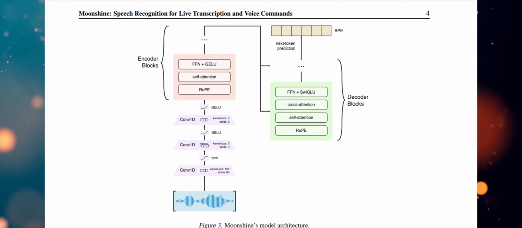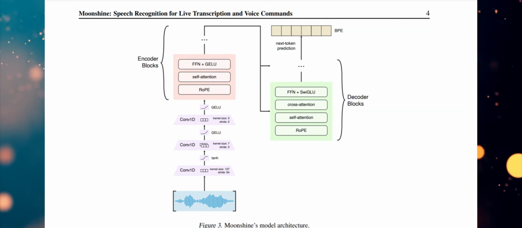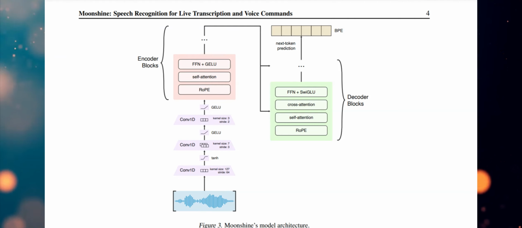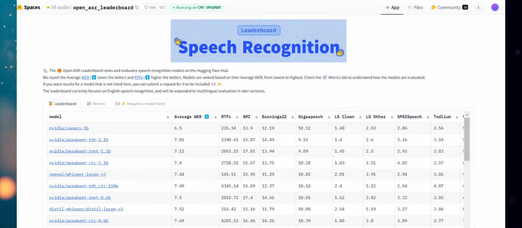The paper concludes by highlighting the potential of Moonshine for real-time ASR applications. What are some of the potential applications? Moonshine's low latency and efficiency make it well suited for live transcription, accessibility tools for the hearing impaired, and voice command processing in smart devices and wearables. Its ability to run efficiently on low-cost hardware opens up new possibilities for these applications.